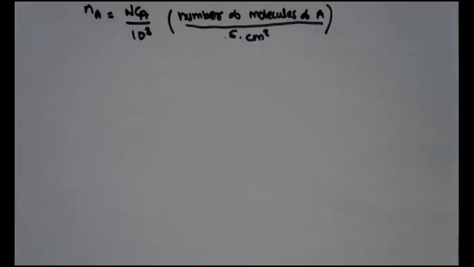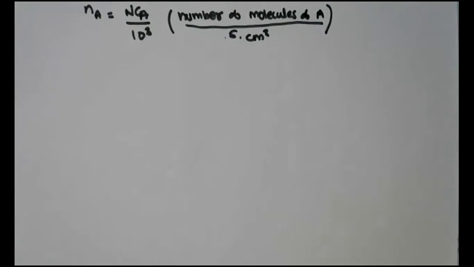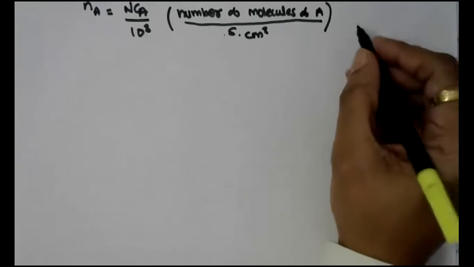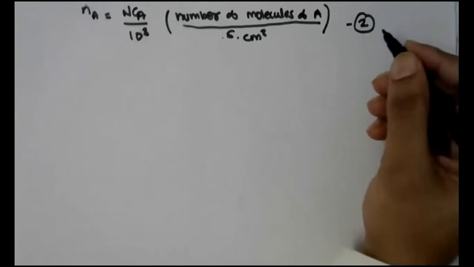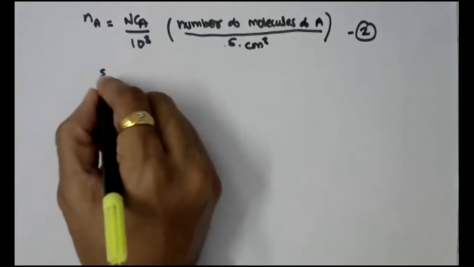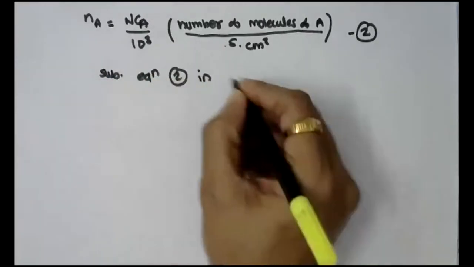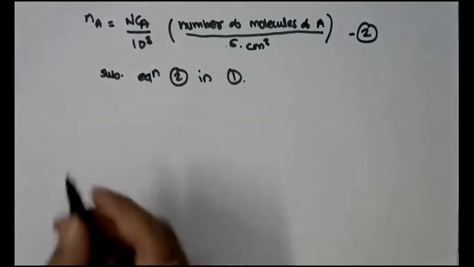So let us assume the expression of ZAA, that is equation number 1, right? Now this is equation number 2. So we will substitute equation 2 in equation 1.